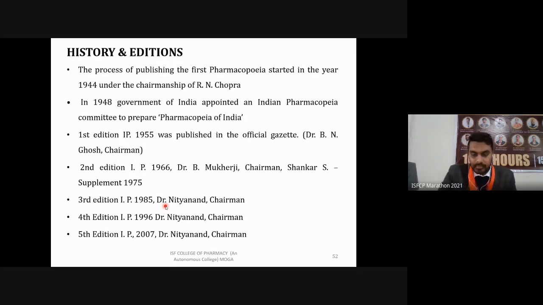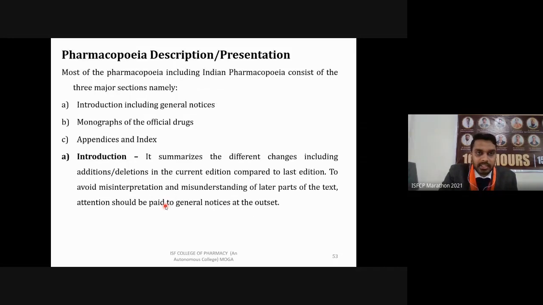What do these monographs contain generally? There are 3 parts of the pharmacopoeia in the fifth edition. First, the introduction, including general notices, which I have told. In the first volume, it includes what different drugs, new drugs, are included, and which ones are deleted. Then volumes 2 and 3 contain monographs of official drugs which are introduced and how to formulate them. I will tell you about the structure of a monograph also.